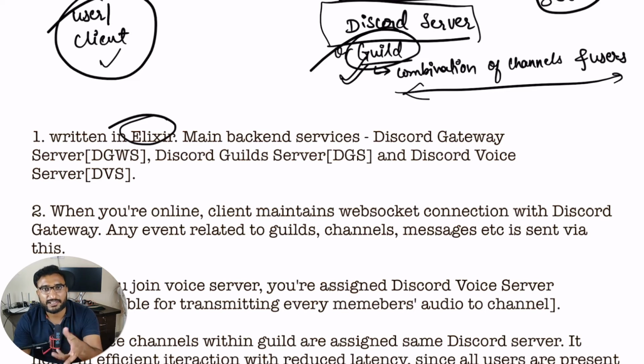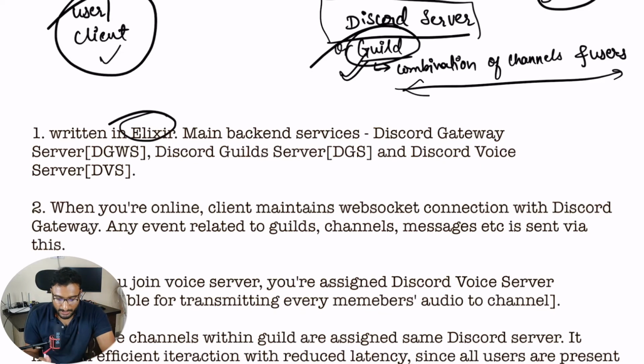So for chat functionality, that is preferred EasyBuddy server. WhatsApp uses the same. Elixir is kind of similar to Erlang. I think it took the inspiration from that only, right? So the Discord servers are written in Elixir.